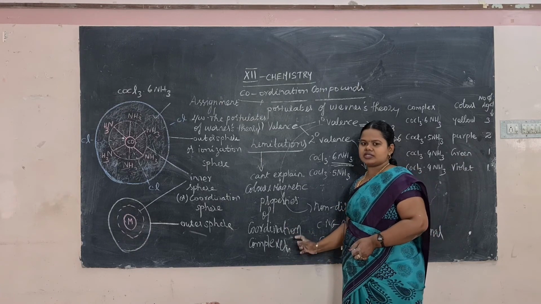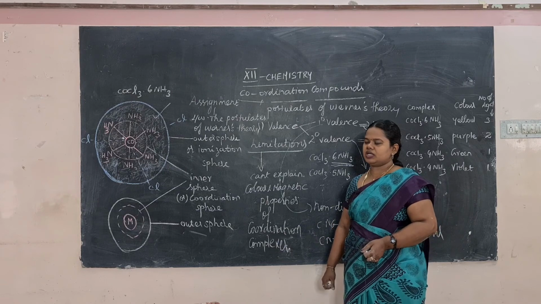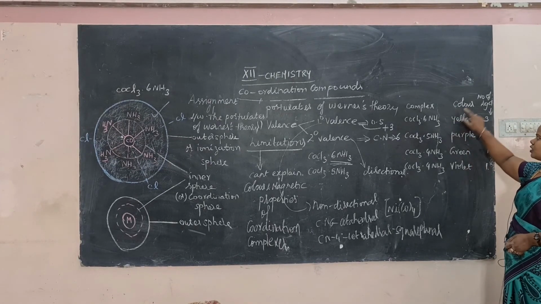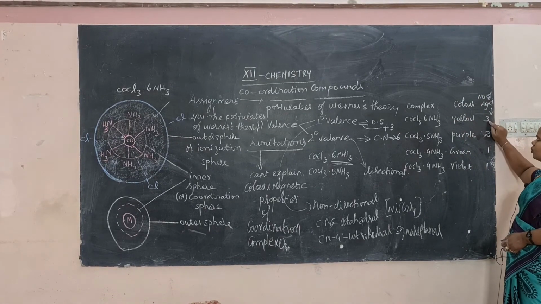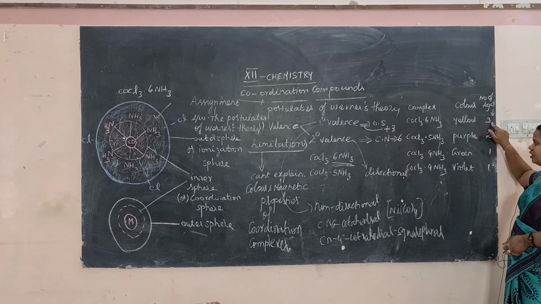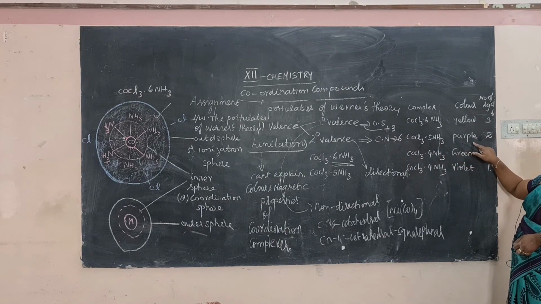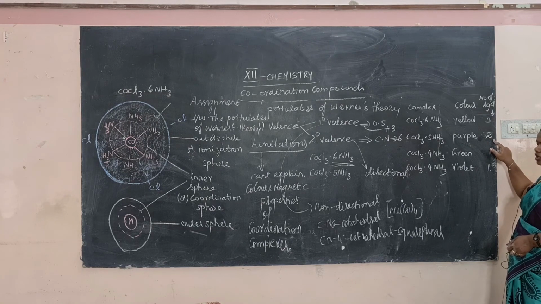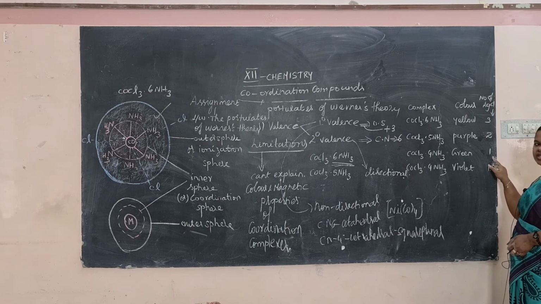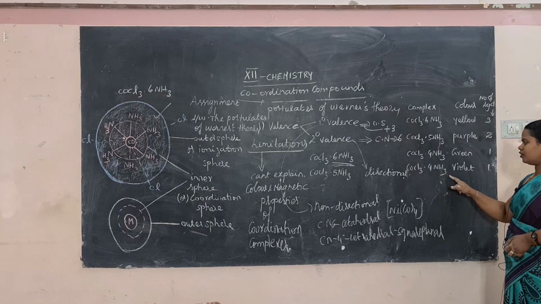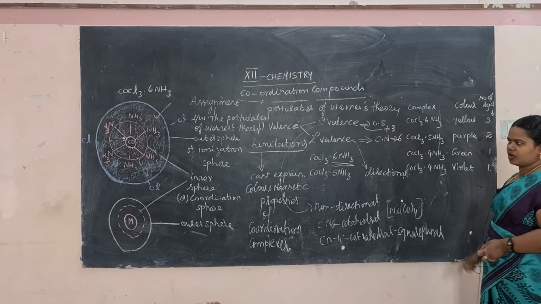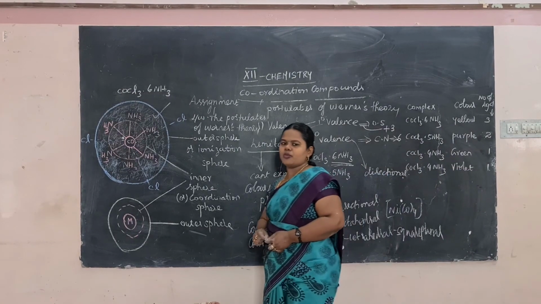Postulates of Werner's theory is a detailed question; please study it and write it down. Then we saw these complexes: CoCl3·6NH3, whose color is yellow; when it reacts with excess Ag+, the number of AgCl precipitated is 3. CoCl3·5NH3 is purple, and the number of AgCl precipitated is 2. Then CoCl3·4NH3 is green, and the number of AgCl precipitated is 1. CoCl3·4NH3 also exhibits a violet color, and the number of AgCl precipitated is 1. Using these compounds, we have explained the postulates of Werner's theory.